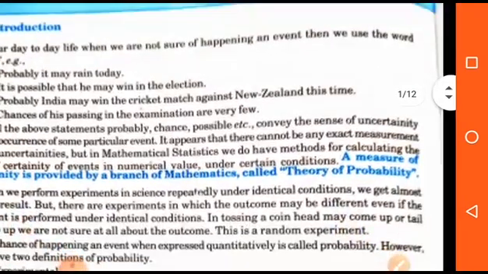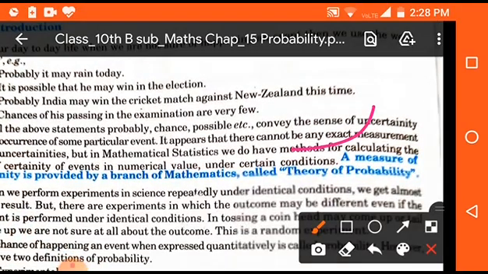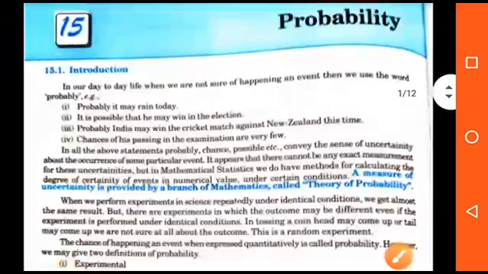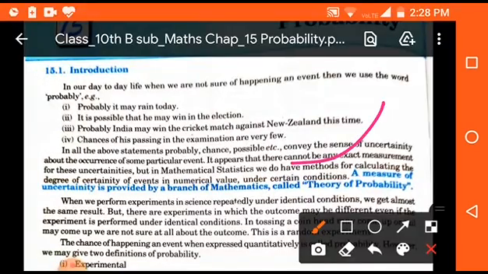So students, you can see here, a measure of uncertainty is provided by a branch of mathematics called theory of probability. That means probability is a branch of mathematics where we can consider guesses. In the simple way you can say that probability means guess. Clear?